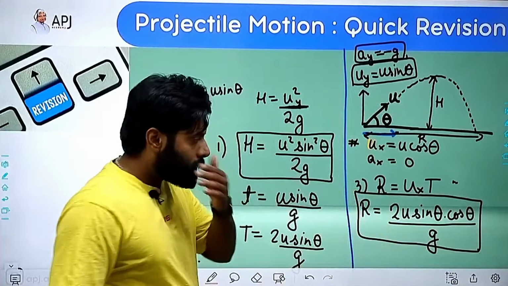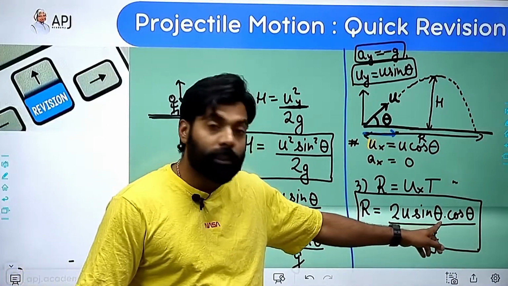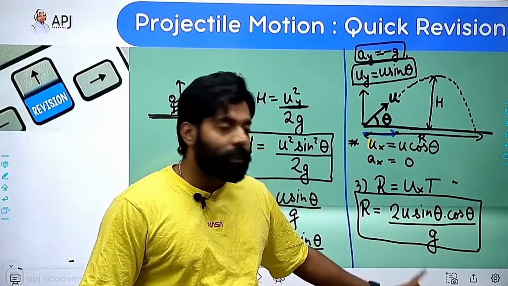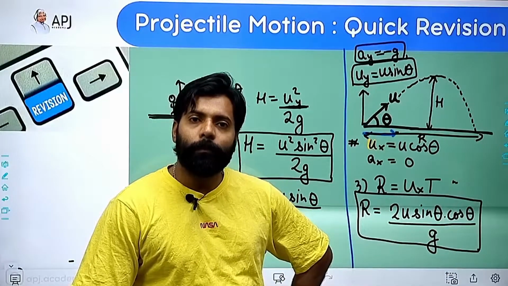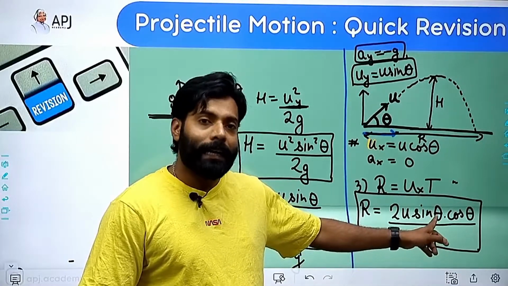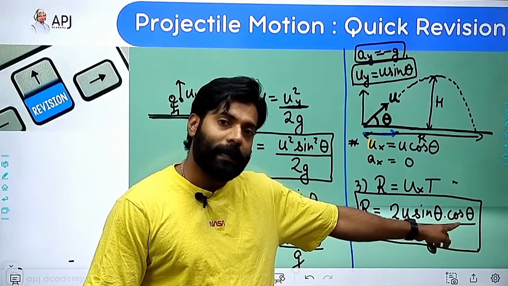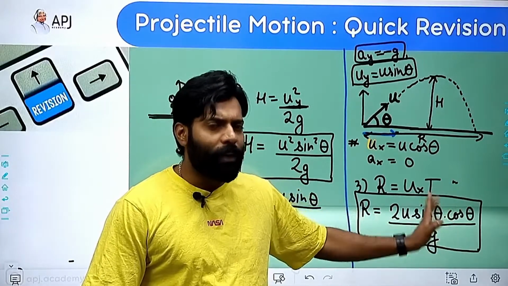And you know that sine 90 minus theta is equal to cos theta. If I am replacing this theta with 90 minus theta, then sine 90 minus theta will become cos theta, and cos 90 minus theta will become sine theta. Value will remain same.